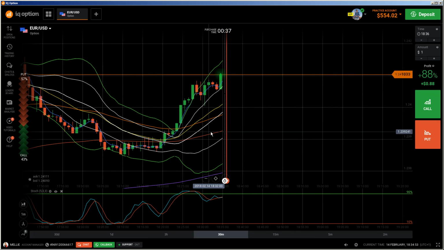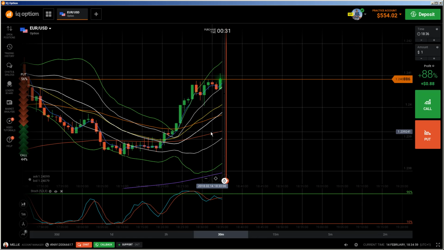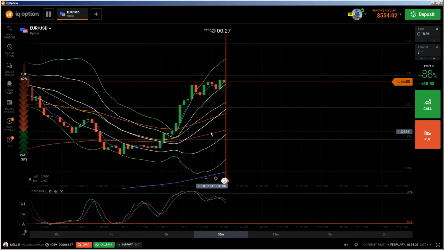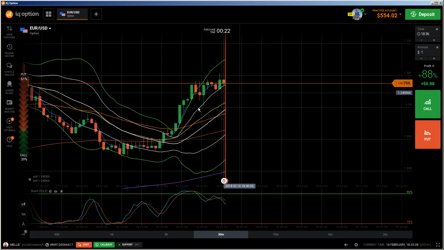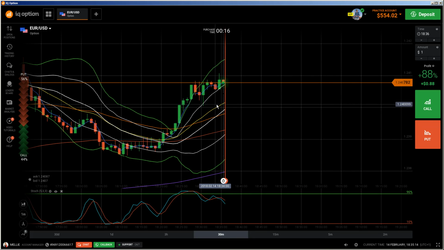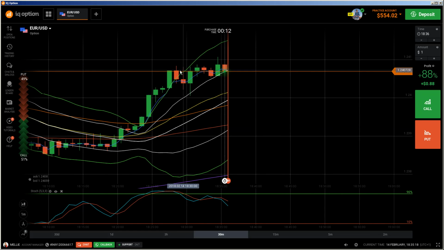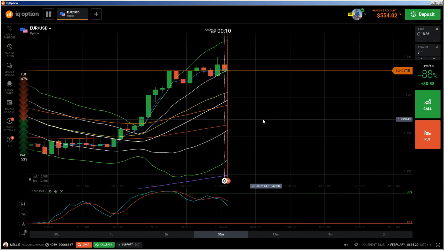EMAs are slow, and you know when EMAs are crossing, they need some time until it unfolds. That's the reason why it works for larger expiry times. But for 1 minute, you have to get your entry point always by the price action. Only price action is telling you this, and support and resistance levels. Yes. Let me see if I can show you another trade.